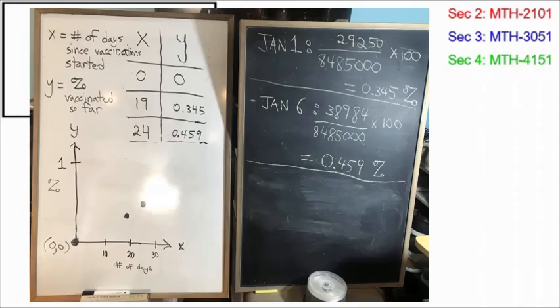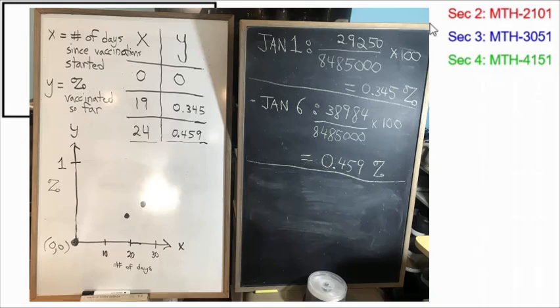Today's Daily Dose of Math is the first in a series of videos where we find an algebraic model that will represent the increase in vaccinations for COVID in the province of Quebec.